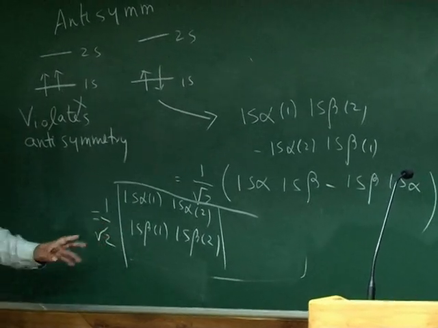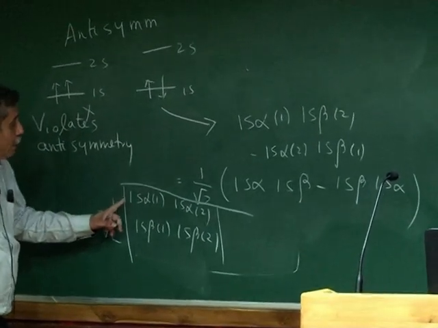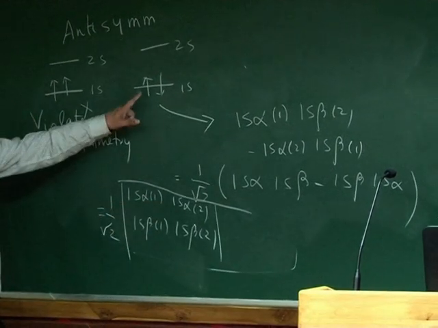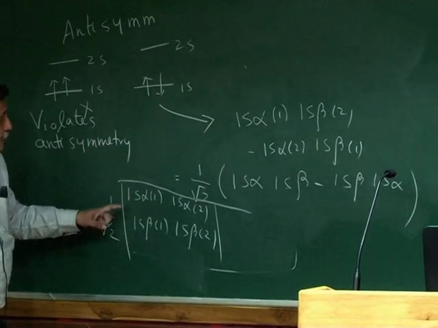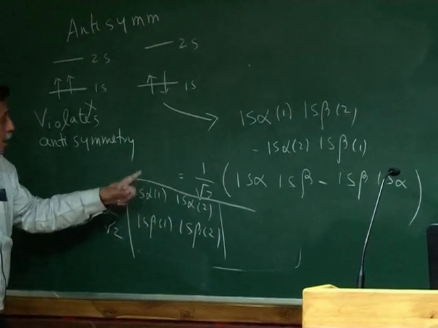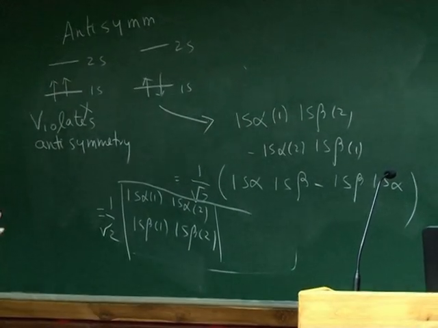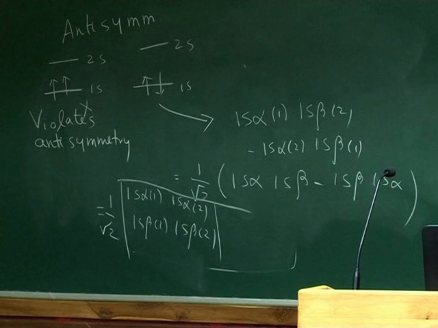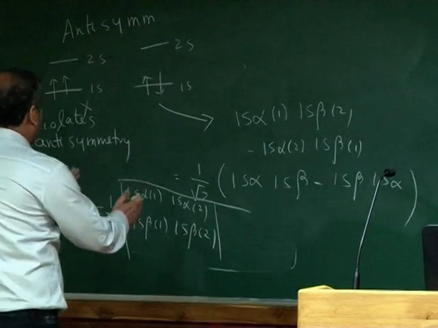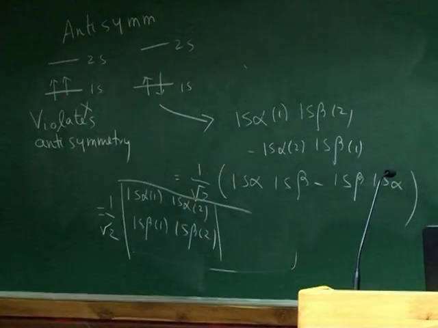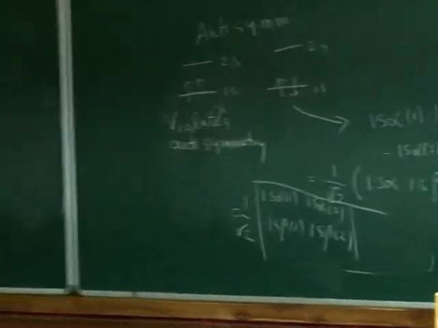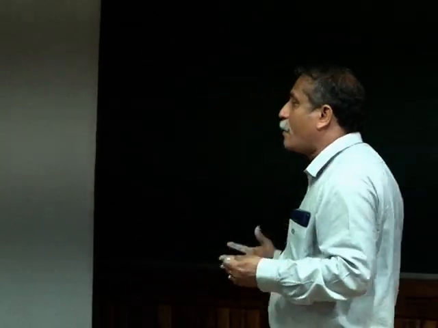The rows and columns can be interchanged incidentally. I have put in the first row one orbital, 1s alpha. I have two orbitals, 1s alpha, 1s beta. And then the second row is 1s beta. Then I have put in one column coordinates of 1, another column coordinates of 2. So you have to be consistent. It doesn't matter, you can change it, row and column, but you have to be consistent. And then you can easily see that interchanging two electrons is nothing but interchanging two columns. And if you write the other way around, it is interchanging two rows. Since it's a determinant, it changes sign. So the determinant becomes a very handy way of writing.